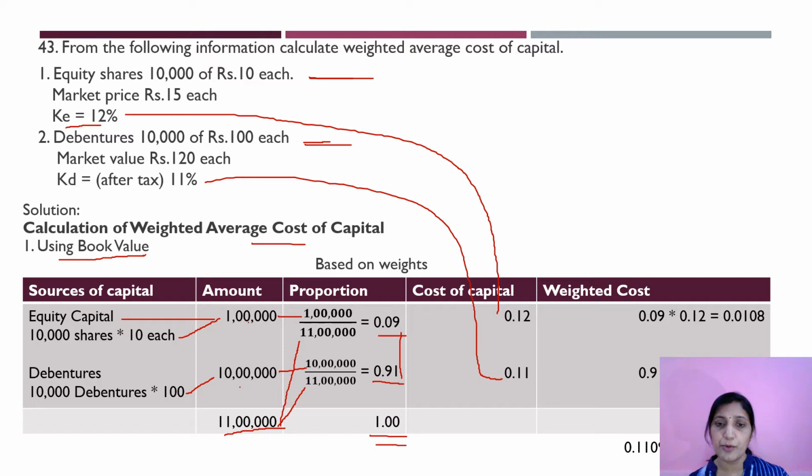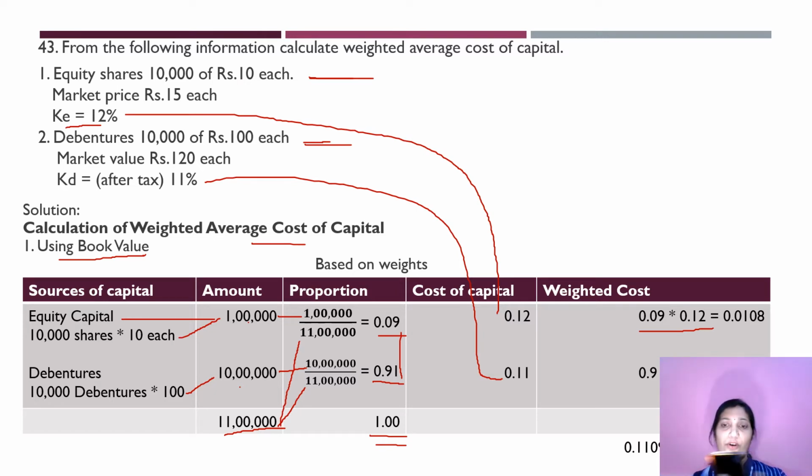Now, next what you have to do? Proportion. What is the proportion? 0.09. What is the cost of capital? 0.12. You multiply these two. So based on proportion you are finding 0.09 into 0.12. You will get 0.0108. Clear about this?